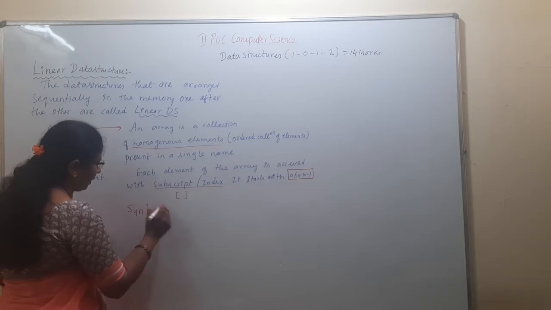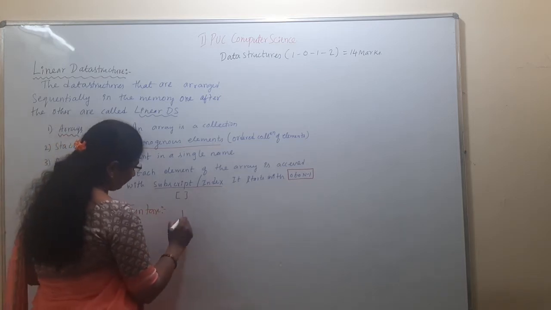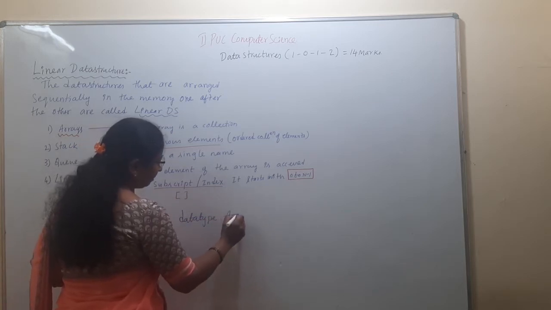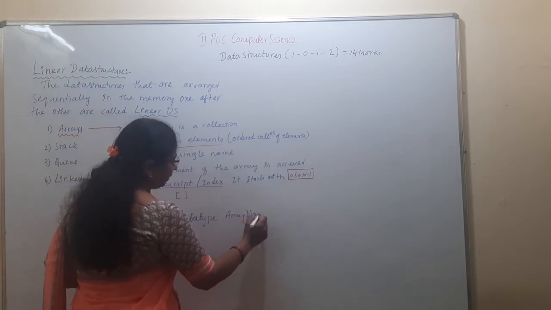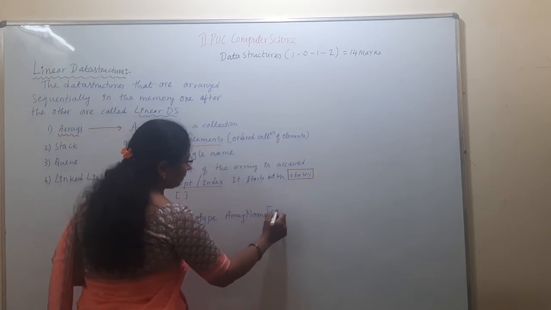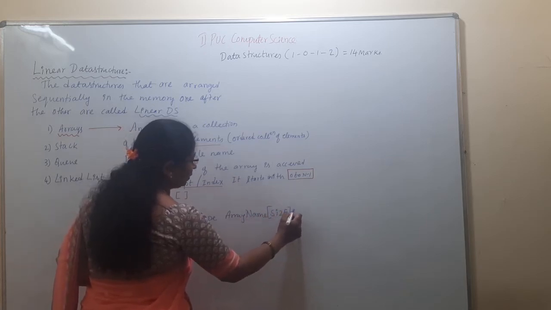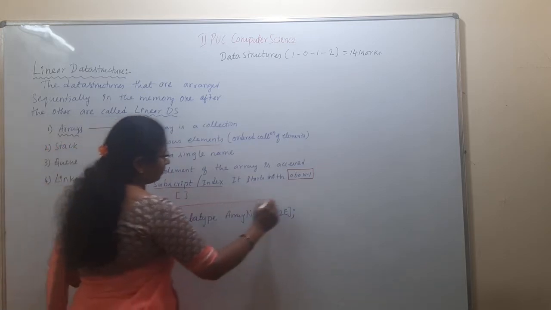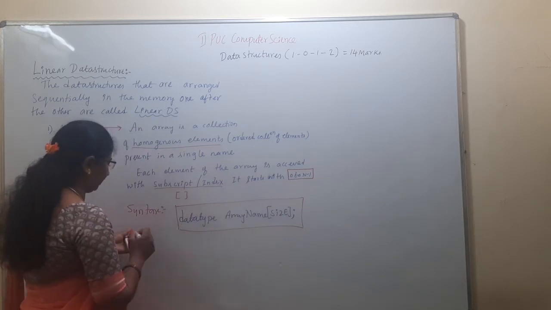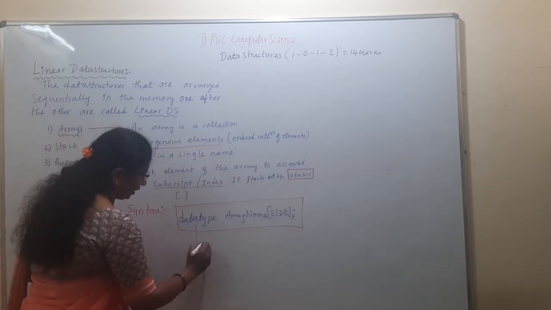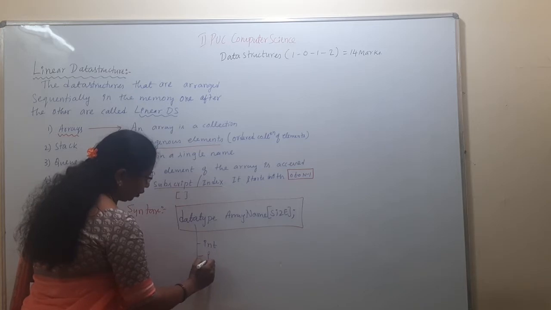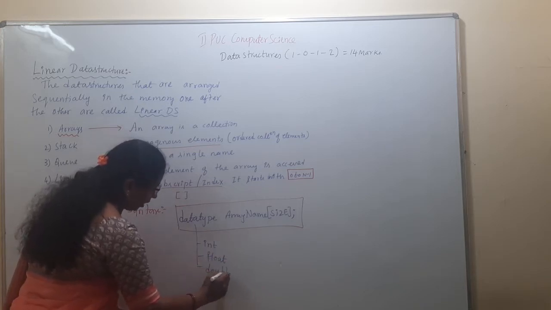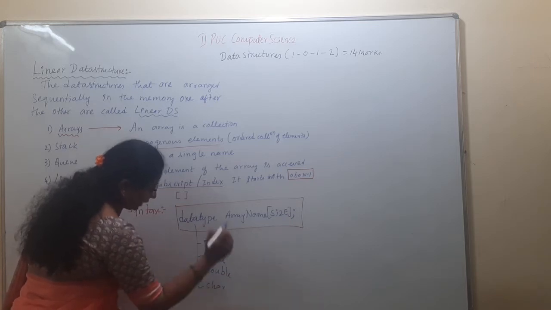What is the syntax of your array? The syntax is the data type, followed by the array name, followed by the subscript. Within the subscript you need to give the size. What are the data types supported here? It may be integer data type, floating data type, double, or it is possible with the character data type.